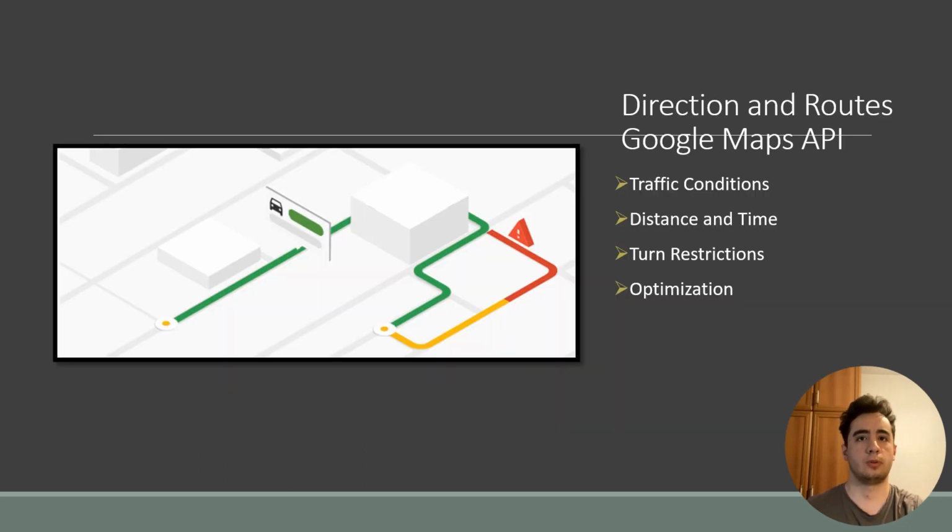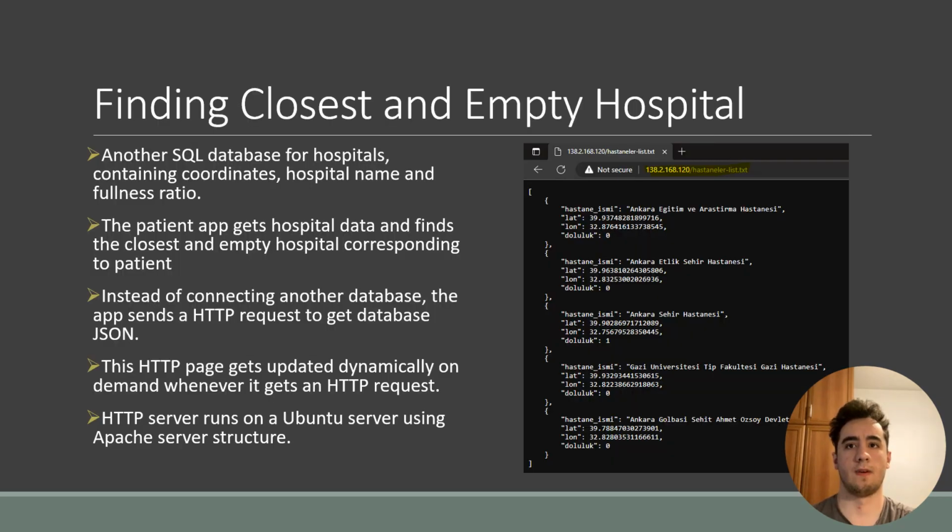To create a correct routing, we use the Google Maps API. It checks the traffic conditions, distance, time, and turn restrictions to optimize the route. Finally, we have an algorithm to select the closest hospital to the patient. There is an Apache server serving JSON data containing the hospital database. The patient app uses an HTTP request instead of connecting to the SQL database.